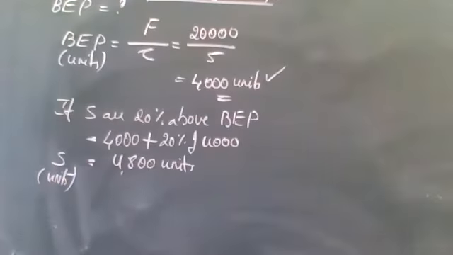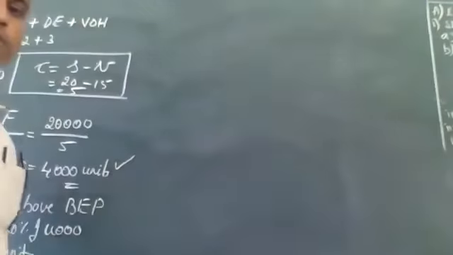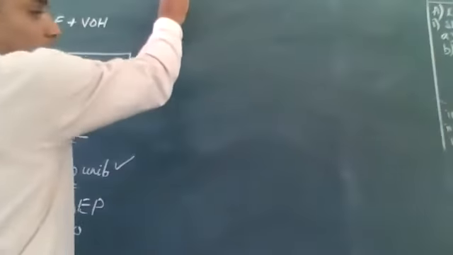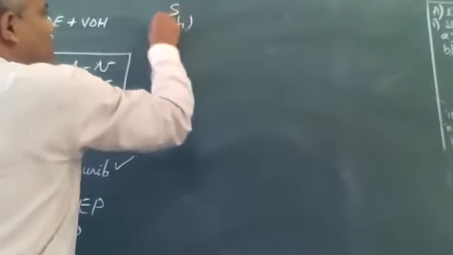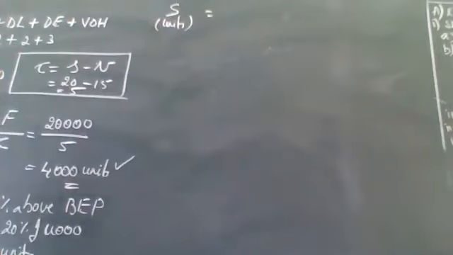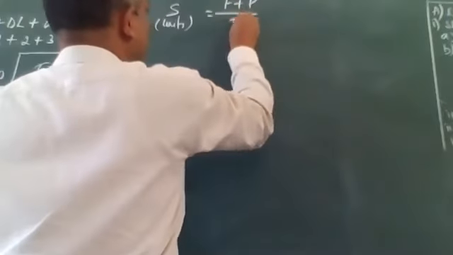Okay, guys. Now I know the sales units. He wants you to tell the profit. You know the sales units; you have to tell him what the profit is. Now, guys, you have to tell me what we have done in the other problem. We can apply that formula. What formula did I tell you? PV ratio, sales units. What is the formula? Sales units is equal to F plus P by C, that is, fixed cost plus profit divided by contribution per unit.